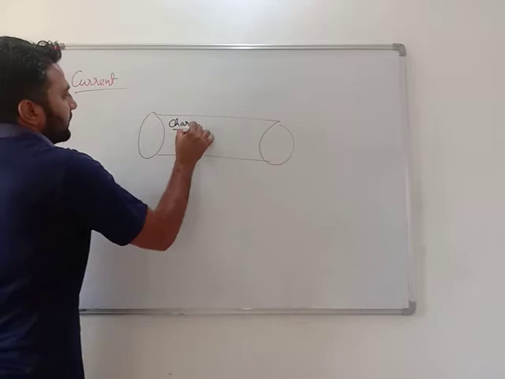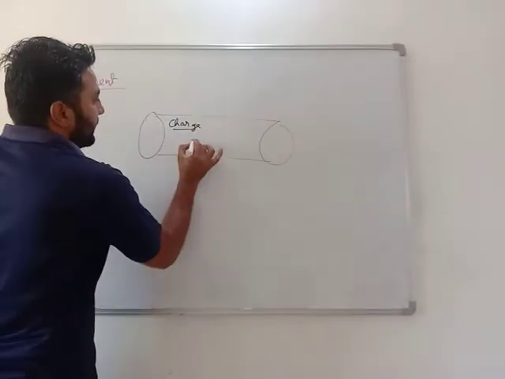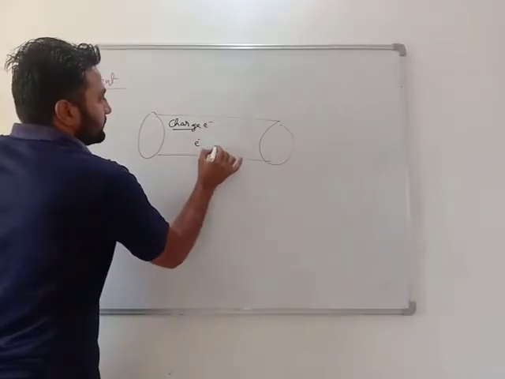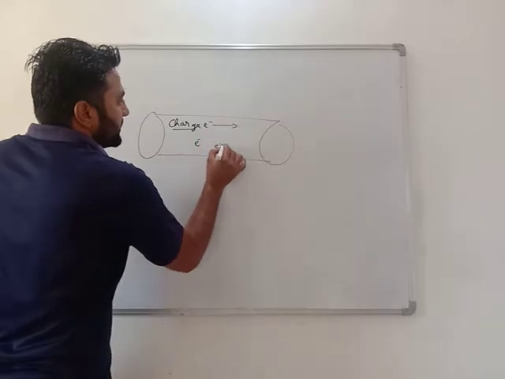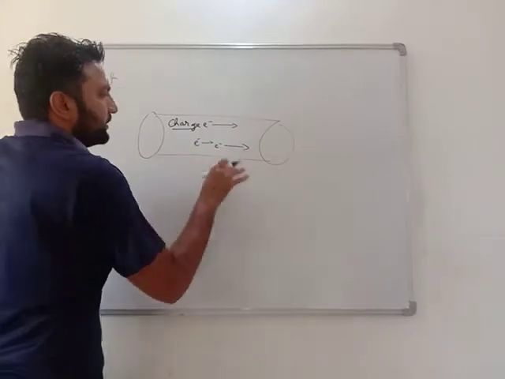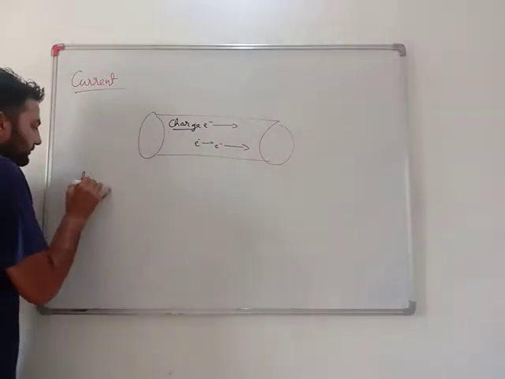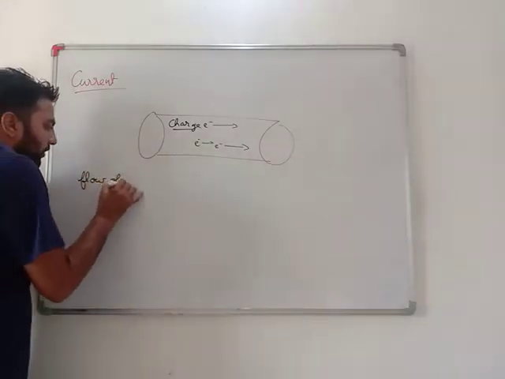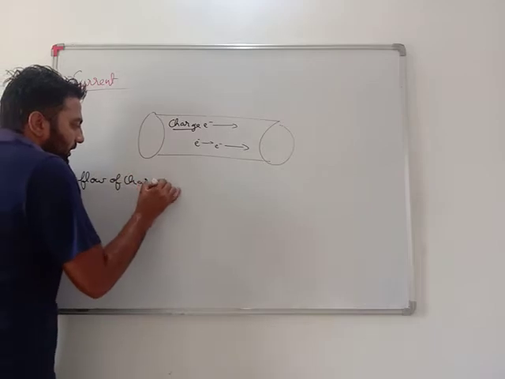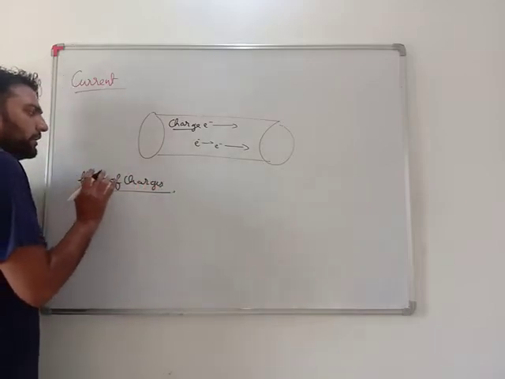I am taking a metal, it means it has electrons. When all these electrons start flowing, they generate current. So what is current? Flow of charges. Very important.